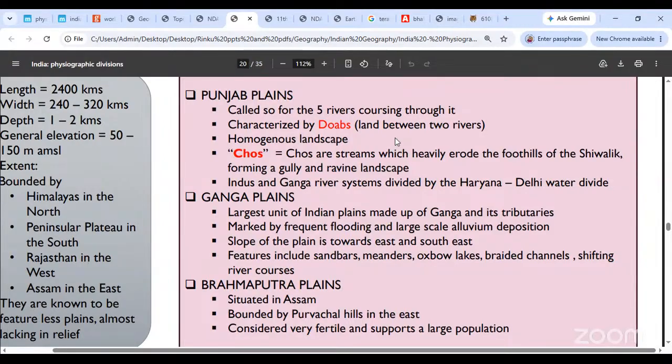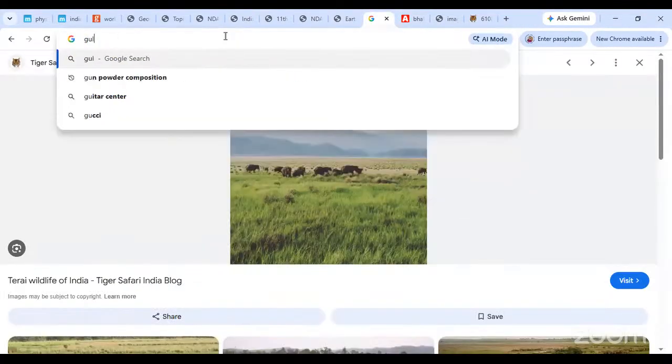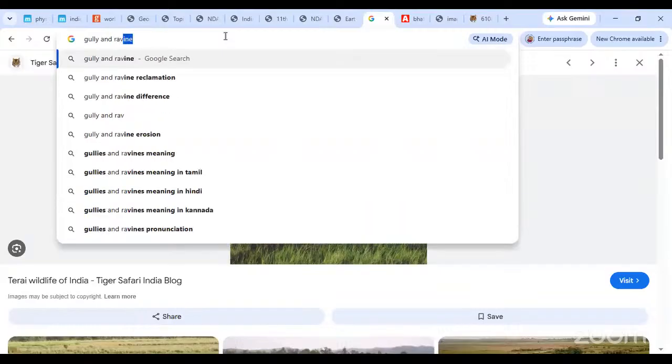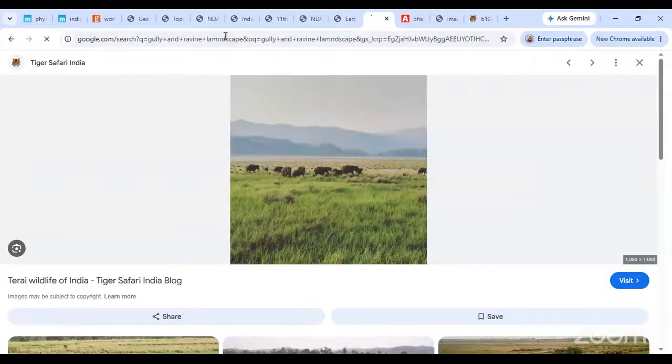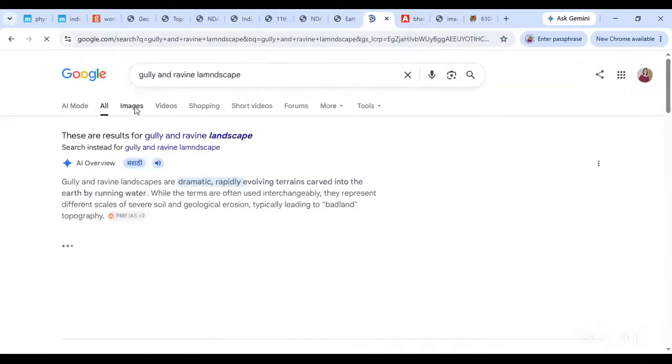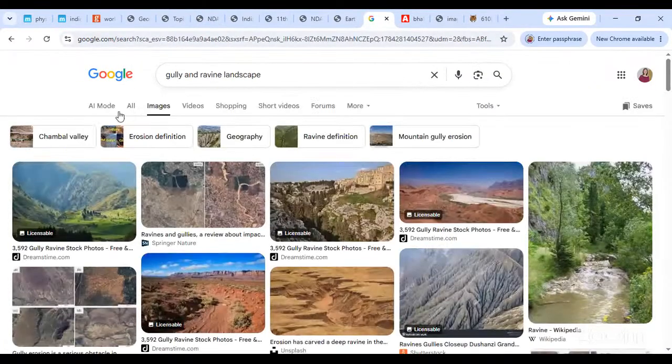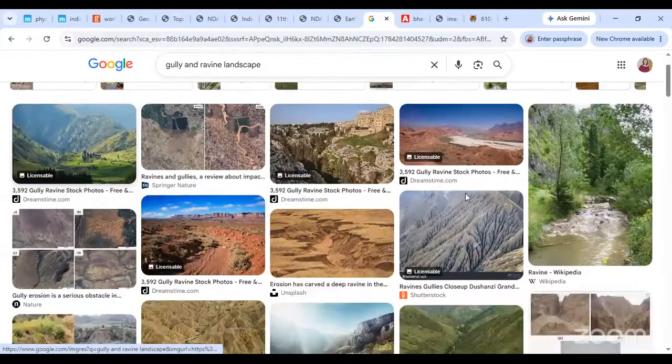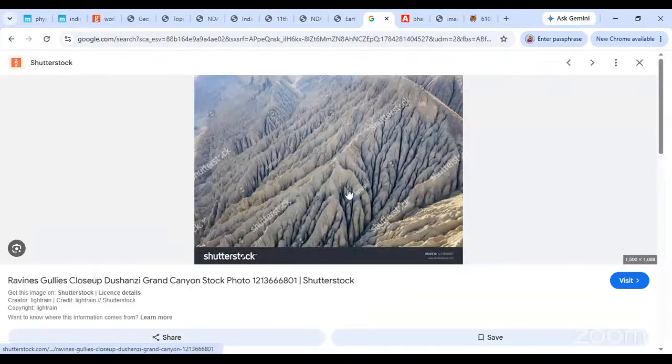कैसे यार दिखाऊं मैं आपको? रुकिए जरा. I'll show you what a gully and ravine landscape looks like. It's heavily eroded. Very good. This is fantastic. Can you see this? This is an absolutely great gully and ravine landscape.